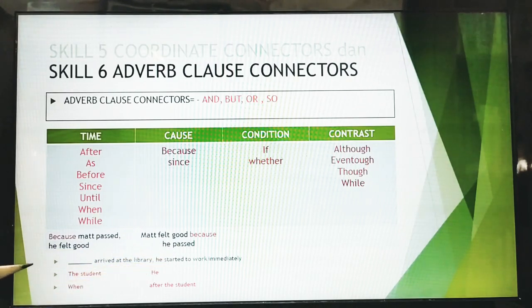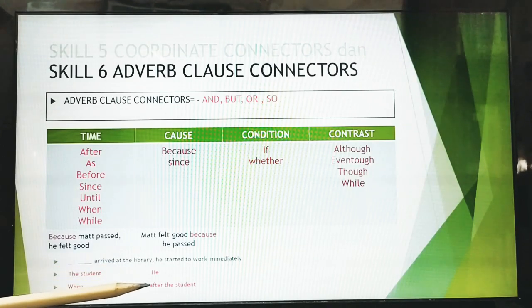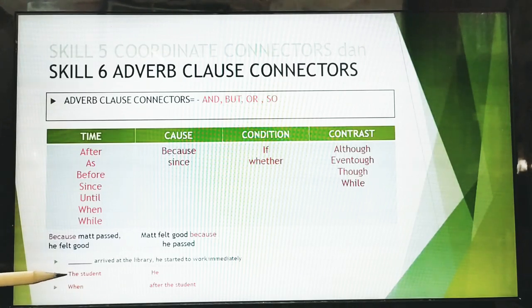Okay, so take a look at the example. Number 1, blah blah blah arrived at the library. He started to work immediately. It could be the students, because we know that this is a verb and is supposed to be followed by the subject.